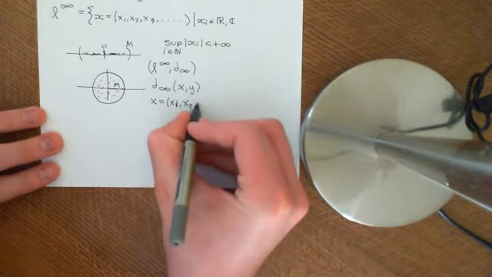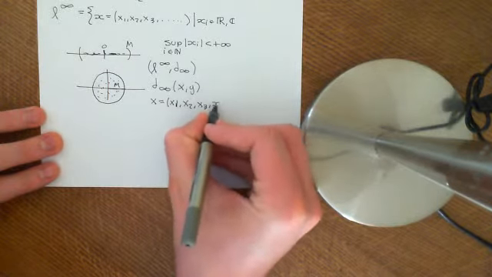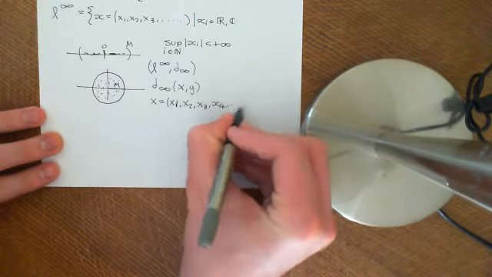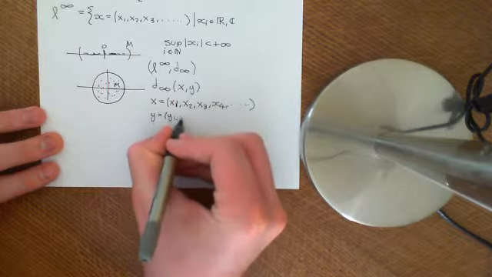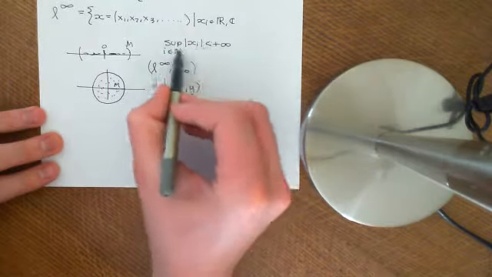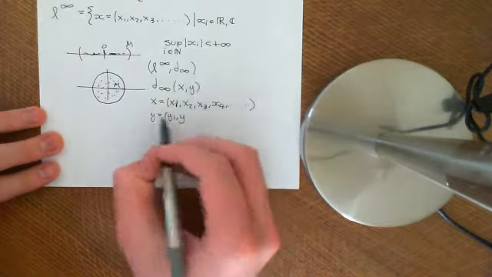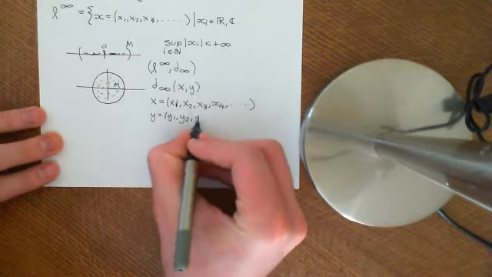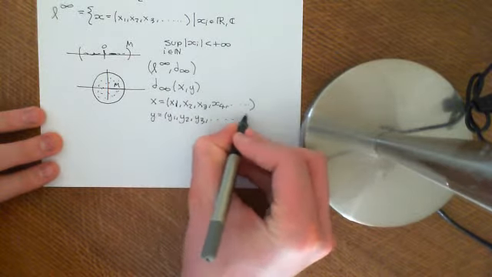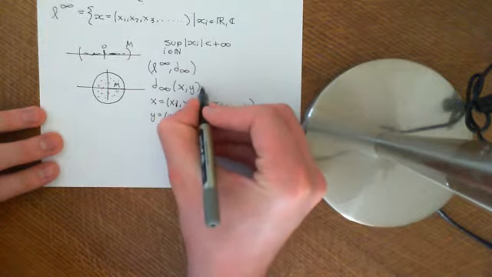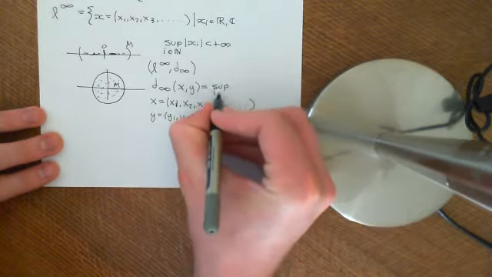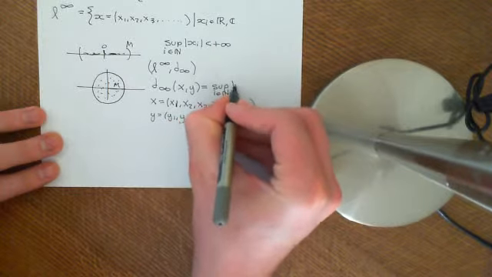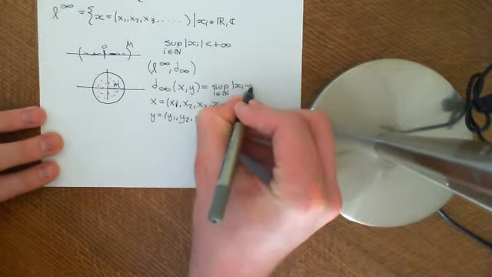So we've got x1, x2, x3, x4, etc., and y, which is also a sequence, y1, y2, y3, etc. We define d-infinity of x and y to be the supremum over i an element of the natural numbers of the modulus of xi minus yi.